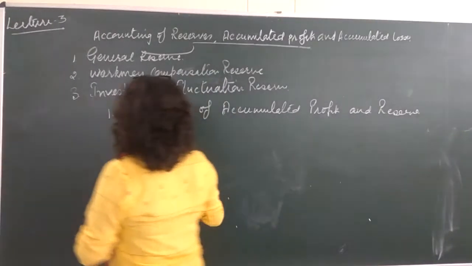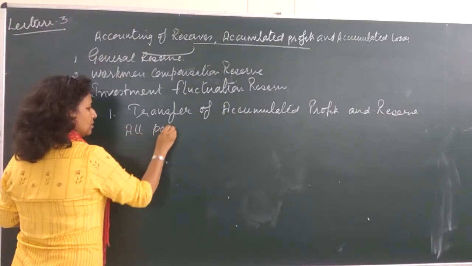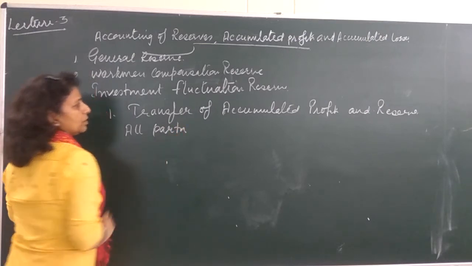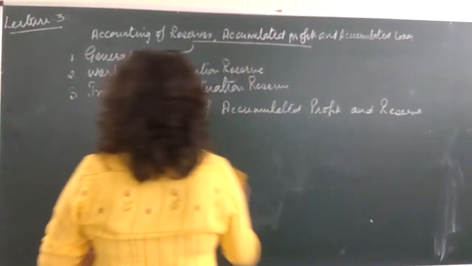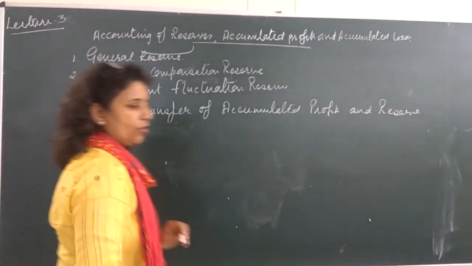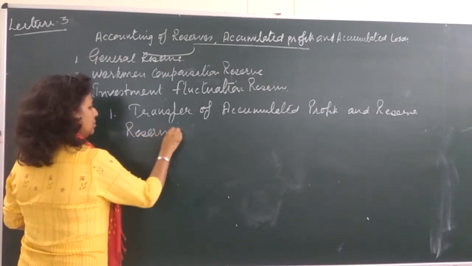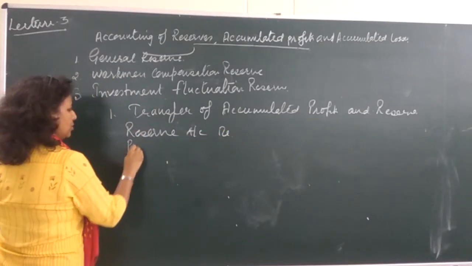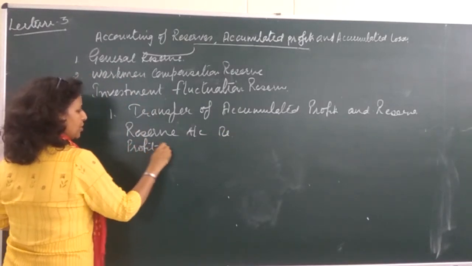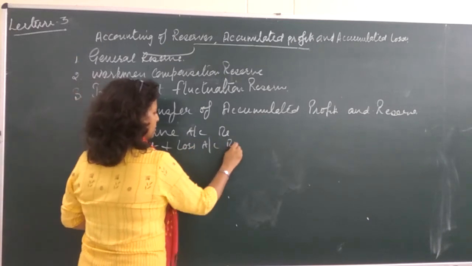So what is the entry? All partners. When we need to transfer the profit, we need to credit. It will be for losses. For example, we may have any reserve account debited. We may have the credit balance of profit and loss account, which should be debited.